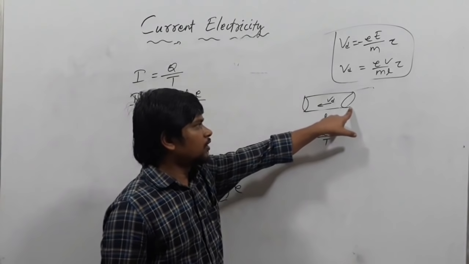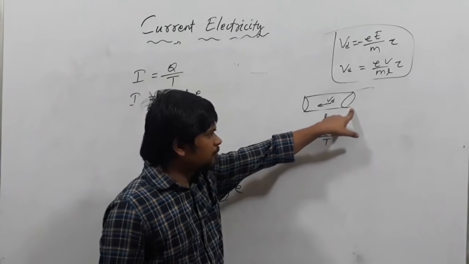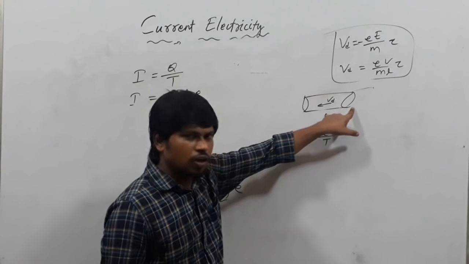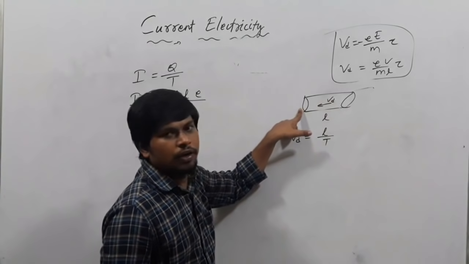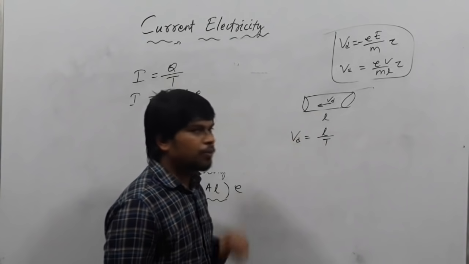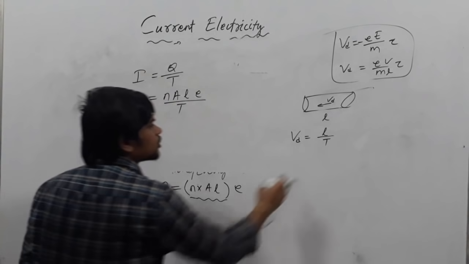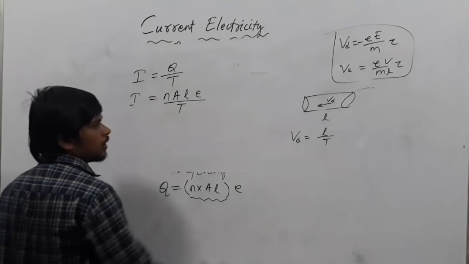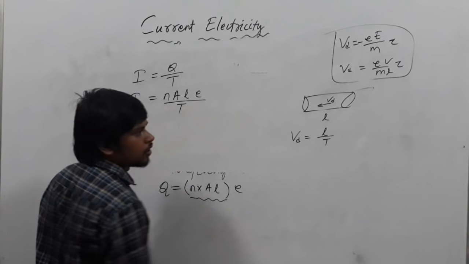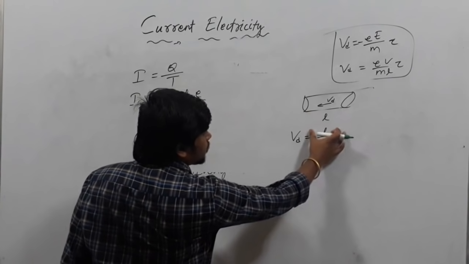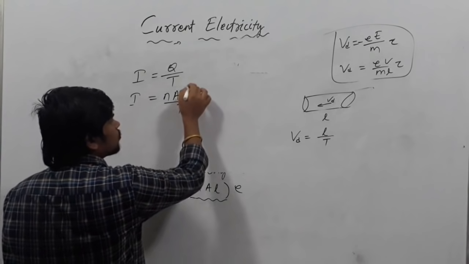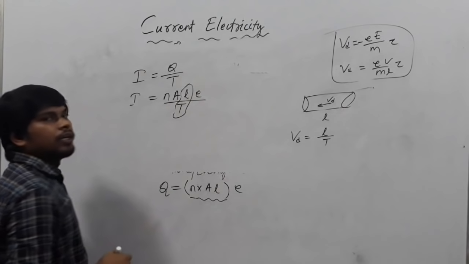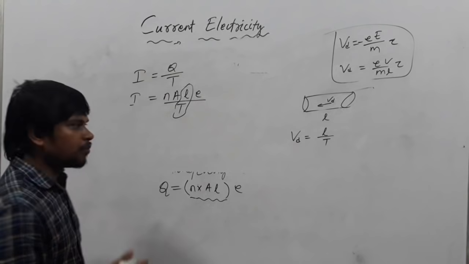If one electron takes time t to cross the conductor from this point to this point, then the drift velocity Vd will be L upon t, the distance covered by time period. So L upon t can be written as the drift velocity.